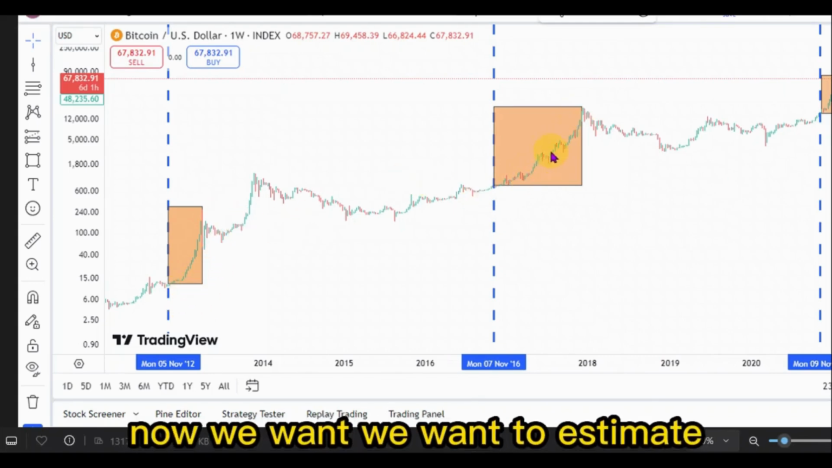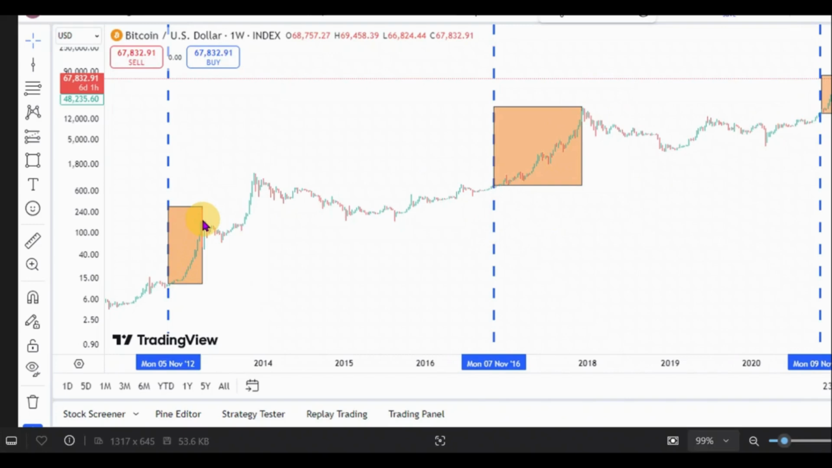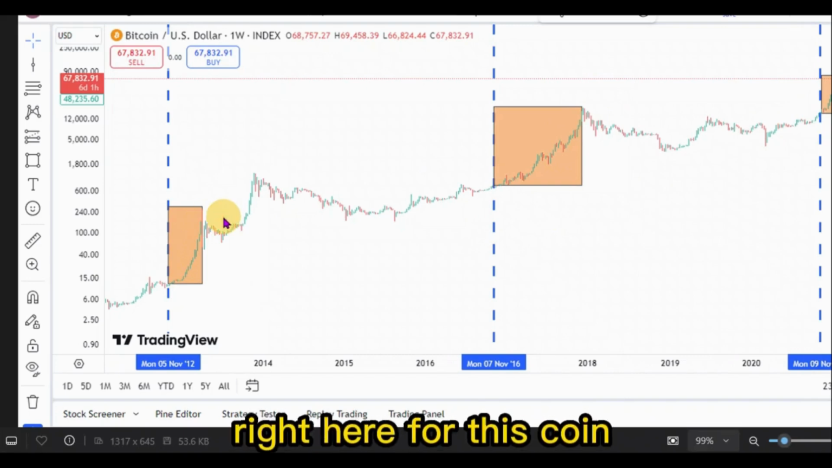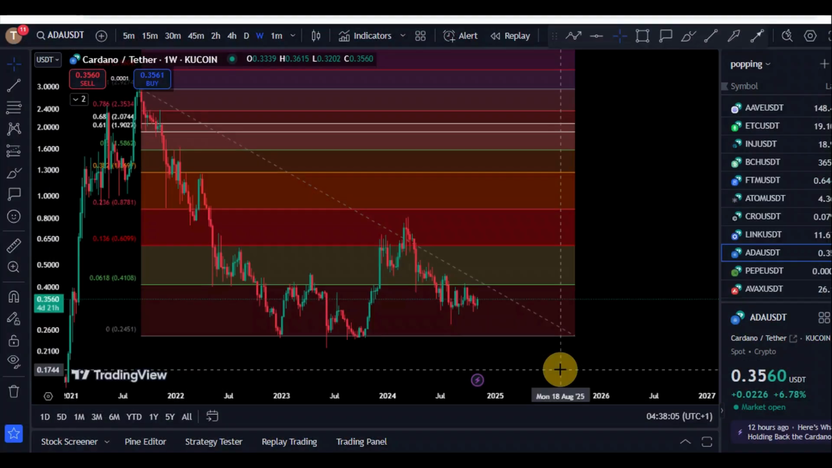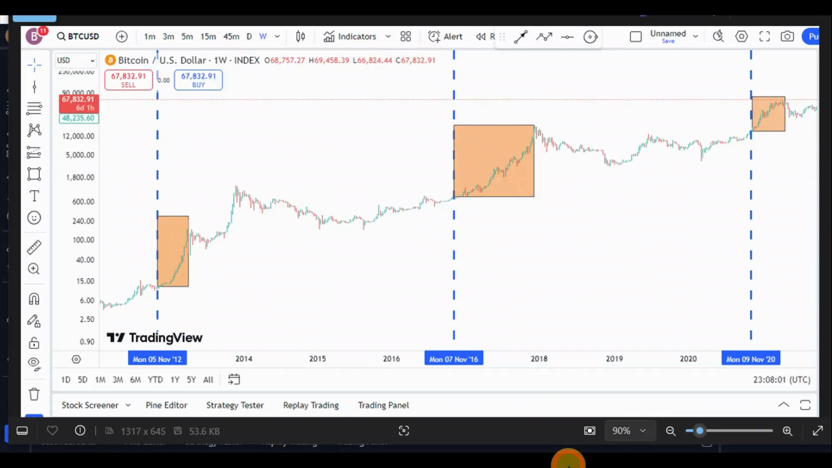Now, we want to estimate what could happen after this election and what we could see for the price prediction right here for this coin. For the price prediction right here for Cardano, we are on the chart for Cardano versus the USD Theta on the weekly time frame. KuCoin is the data source. And so for our post-election price prediction theory, we have said that since crypto was invented, after every election, we usually see a massive pump. After every election in the US, we see a massive pump every single time.